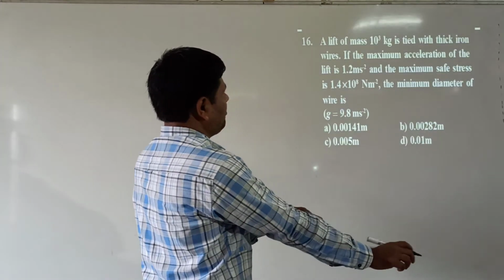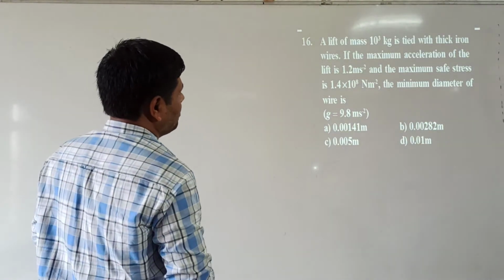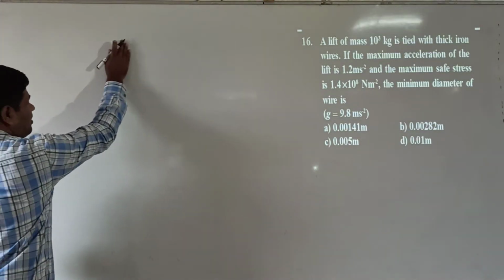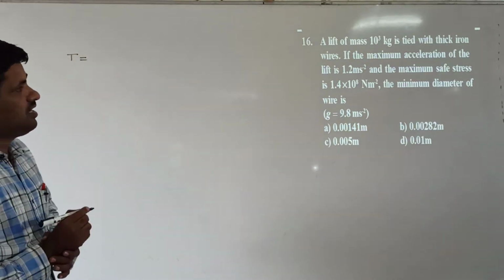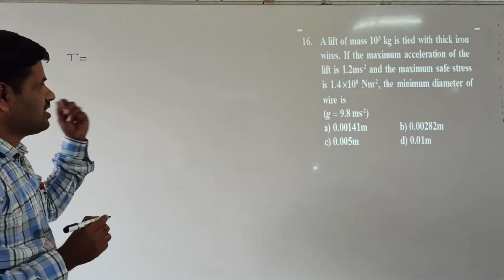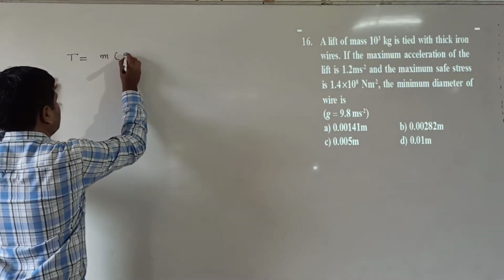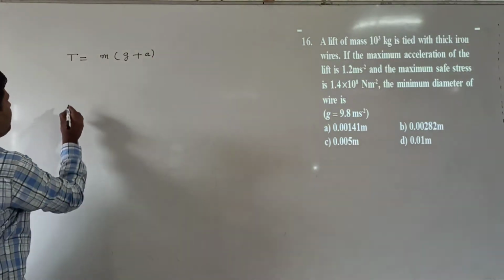Here what is given? Maximum acceleration of the lift is given, and the mass is given. So first of all, we have to find the tension in the lift. The lift is tied to thick iron wires, so we have to find the tension in the thick iron wires. This is T equal to M into (G plus A).